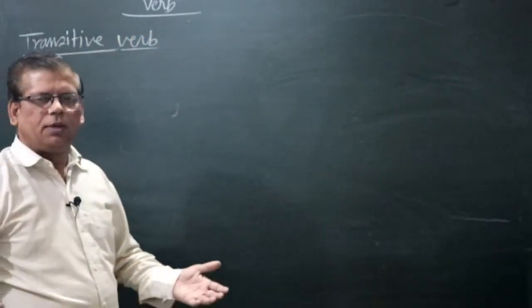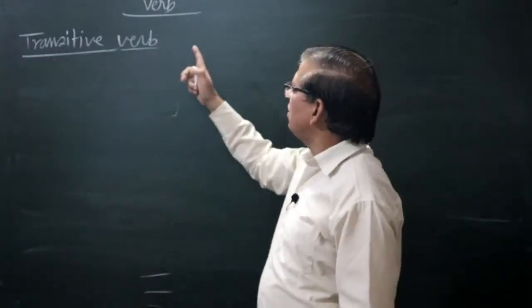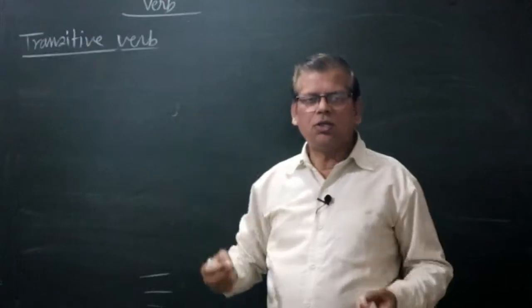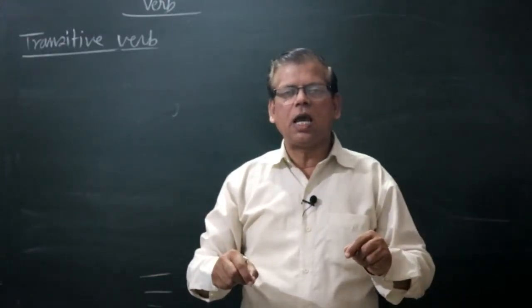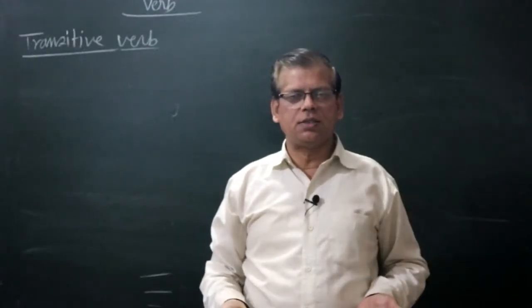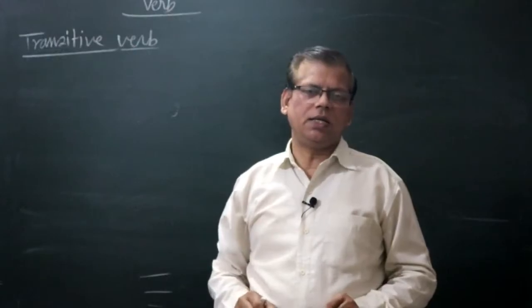It's clear, the verb of a sentence with an object is called transitive verb. Now the question is, how will you come to know that there is an object in a sentence? How will you recognize its object in a sentence?